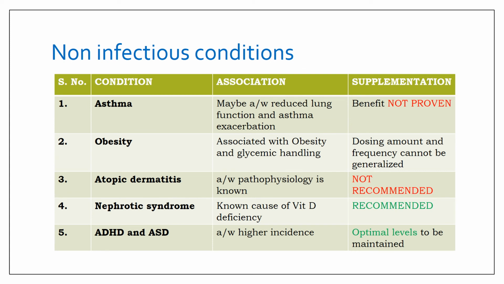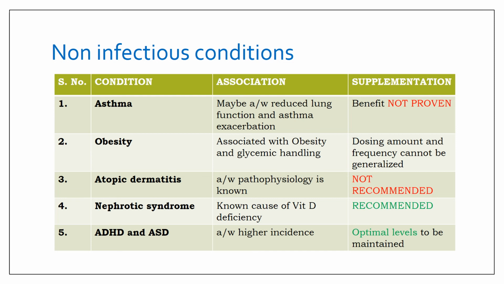So, coming on to non-infectious states, these are conditions which have been mentioned by the guidelines. In asthma, vitamin D deficiency may be associated with reduced lung function and asthma exacerbation, but the benefit of routine supplementation of vitamin D in asthmatic patients is still not proven.